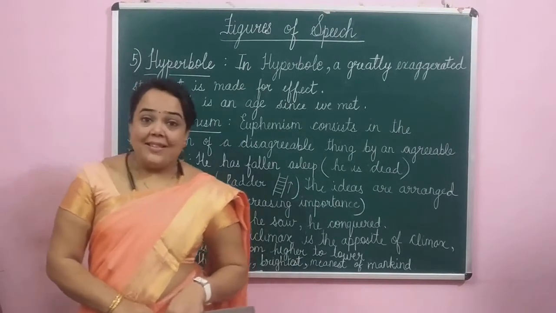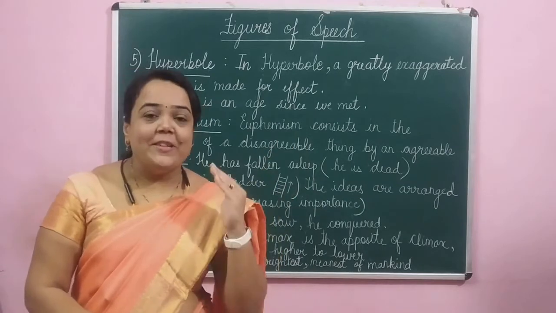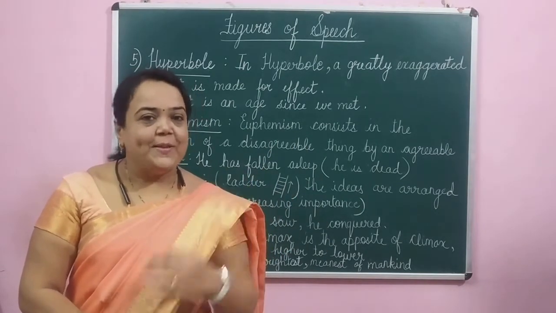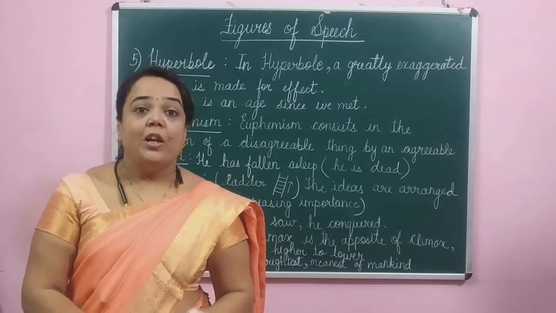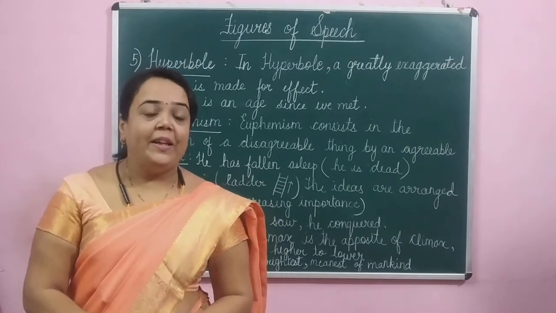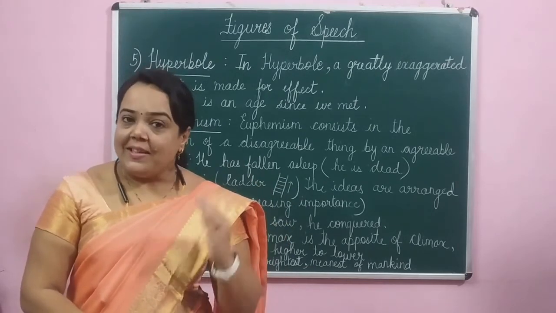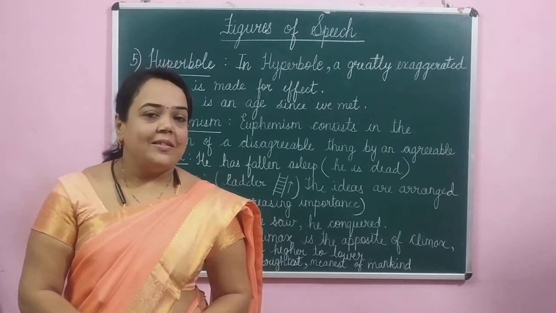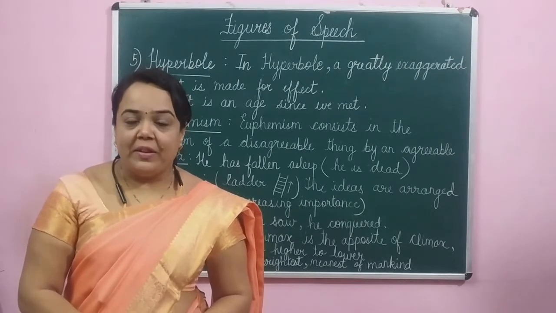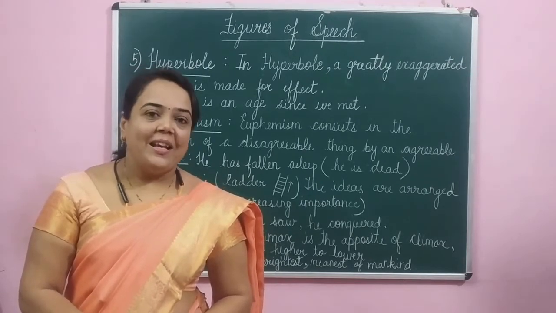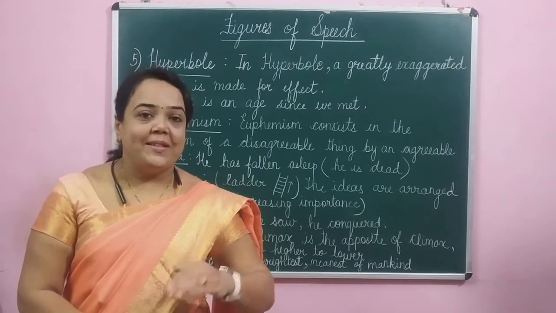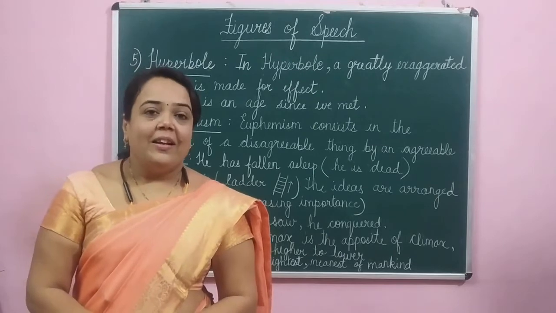Students, this is the third video in the series on figures of speech. In the first, we saw the meaning of figures of speech and how they are classified into 7 types. In the second video, we saw 4 figures of speech in detail: simile, metaphor, personification and apostrophe. In this video, we are going to see the next 4 in detail.